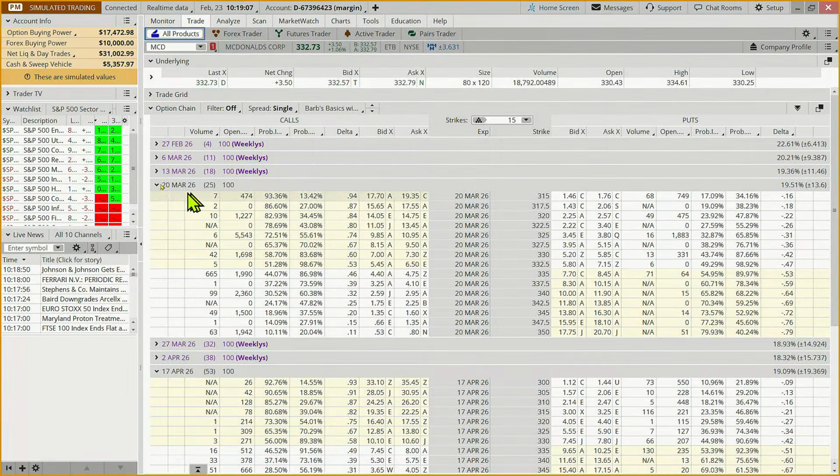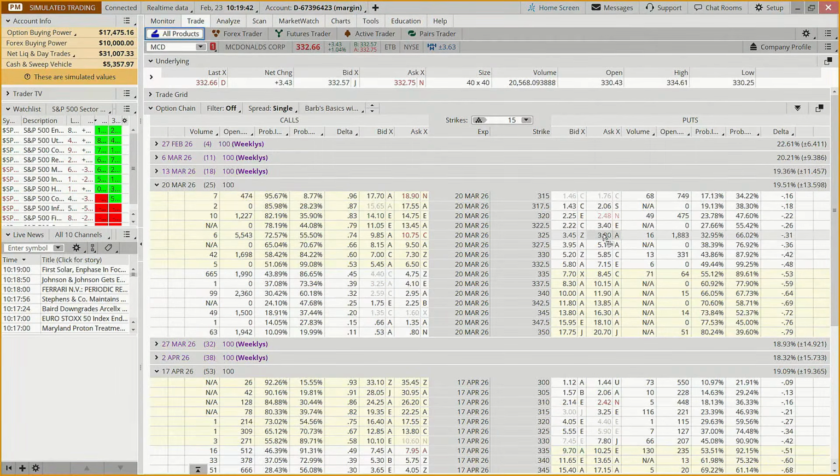If we come out to March 20th, so we're 25 days out, we typically want to look in that 20 to 50 day range. So does it trade more than 1 million shares a day? If we go to our example trading plan, and I'll show you where to find that in a minute for the newbies, yes, over 18 million. Then the next question is, are there at least 20 times the number of contracts that we want to trade? Well, at 325, we have 1,800 contracts. So yes, because we're going to do one. Do we have a tight bid-ask spread? Is it less than 10%? And this is 35 cents. So we're good to go there.